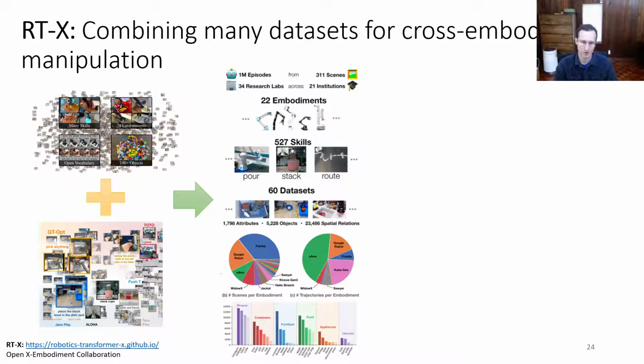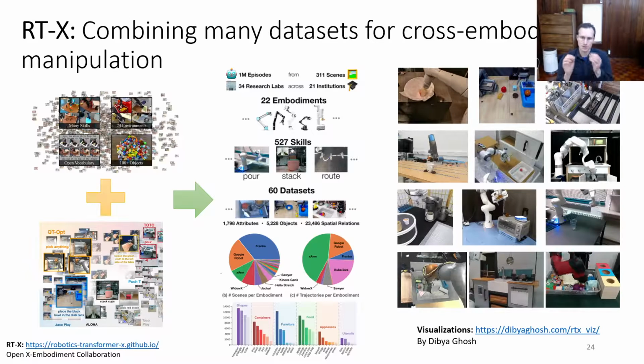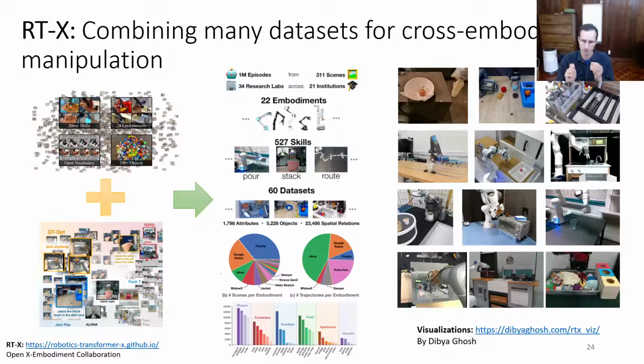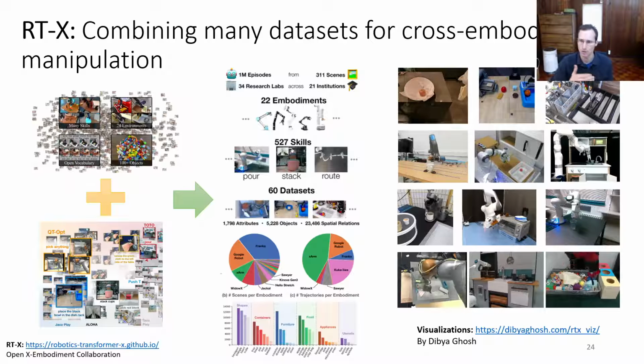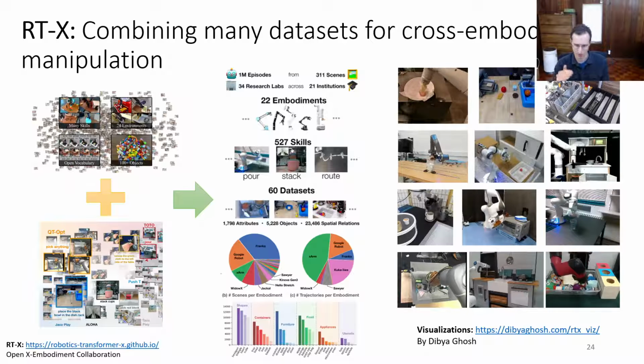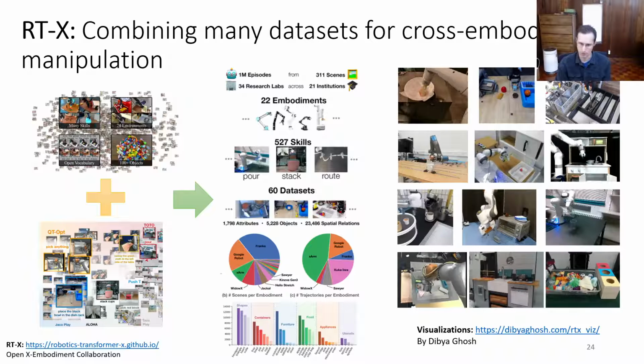Now, I could tell you all about the statistics, how many trajectories were from each robot, from each embodiment, and so on, but it's perhaps more effective to actually just see this in videos. So this is just a sampling of the videos. This is from a visualizer prepared by my student Dibya Ghosh that shows the range of different behaviors in this data set. And you can see the variety of viewpoints, the variety of robots, and of course the huge variety of tasks.